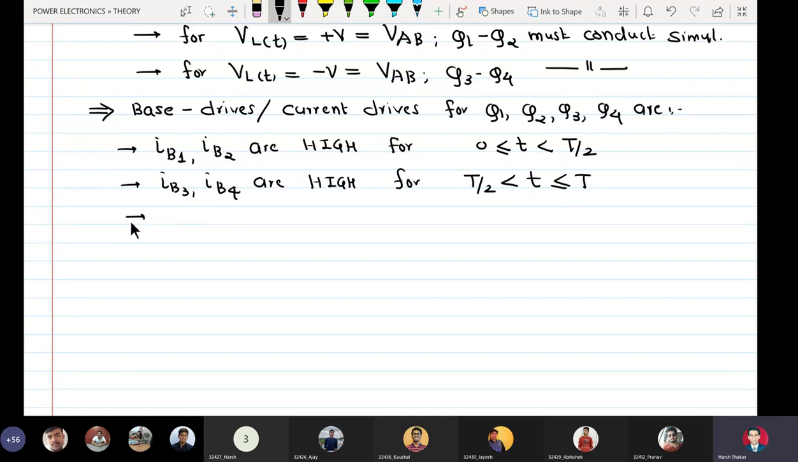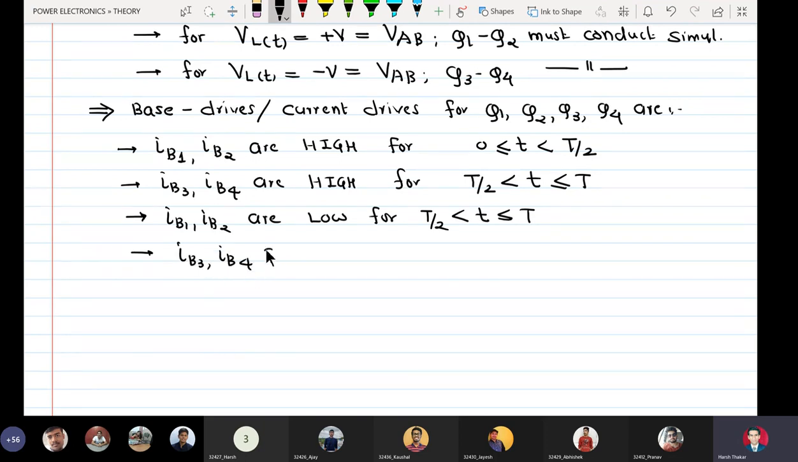And another point is that IB1, IB2 are low for t greater than T by 2 less than equal to T. IB3, IB4 are low for all t greater than equal to 0 less than T by 2.